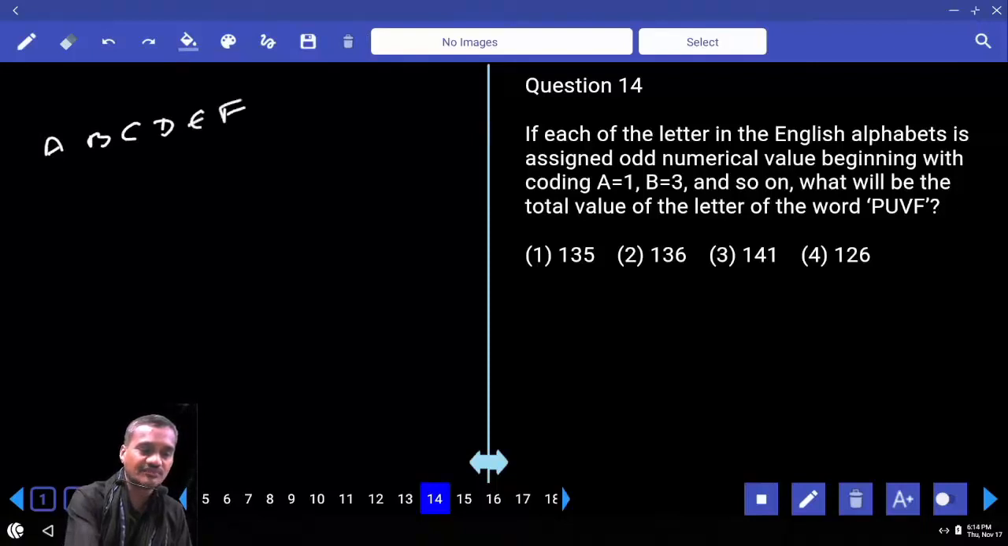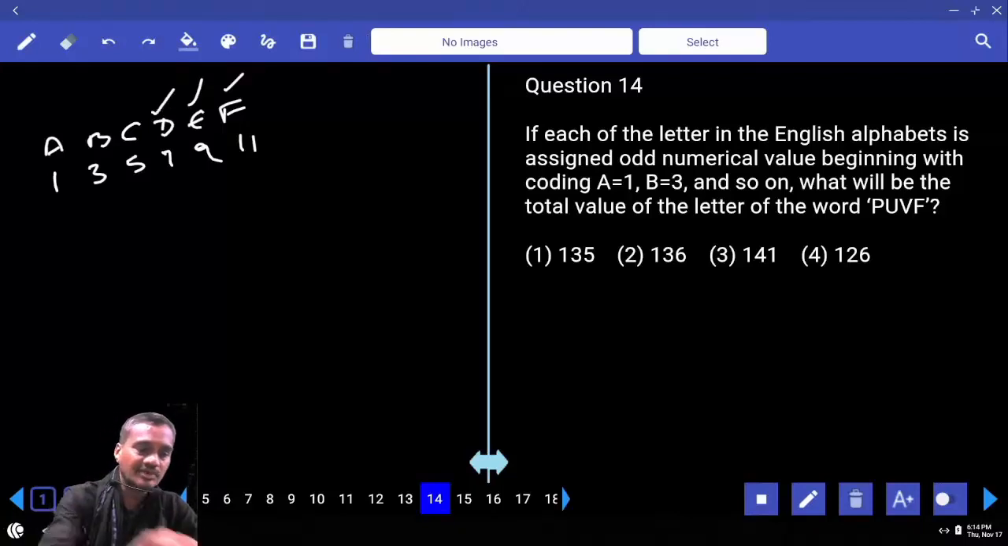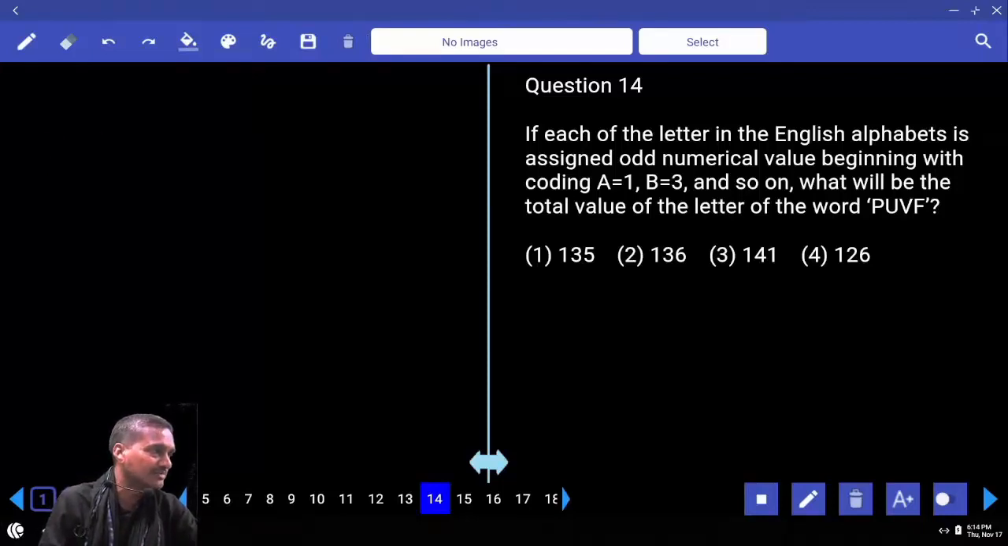Now what is the value of A? 1. This will be 3, 5 and 7, 9, 11. Now F is 11. How does F come to 11? What is the value of F? 6. And 6, 11. How can I express 6 and 11? Into 2 minus 1. And E value? 5. 5 into 2, 10 minus 1. D value is? 4 into 2 minus 1. Now 3 into 2 minus 1. That means the place value of each letter is multiplied with 2 and 1 is subtracted.